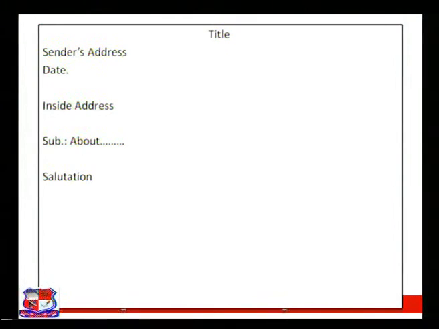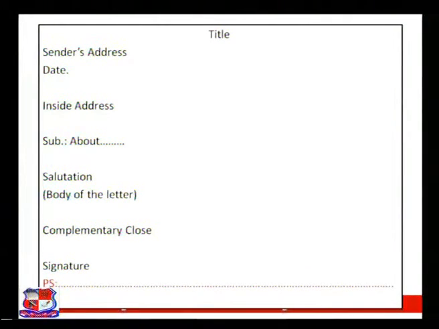Here is just an example to show you. Our regular parts of the letter will come like this, explained many times, so I will not repeat. After the signature you can write like this. This red line shows the postscript, PS. Postscript means something you forgot to mention or write in your letter. After writing a letter, after putting your signature, you remember that you forgot to write something very important, and the letter cannot be sent without that information. It is very important information. Then you can use PS, that is called postscript. Correct?